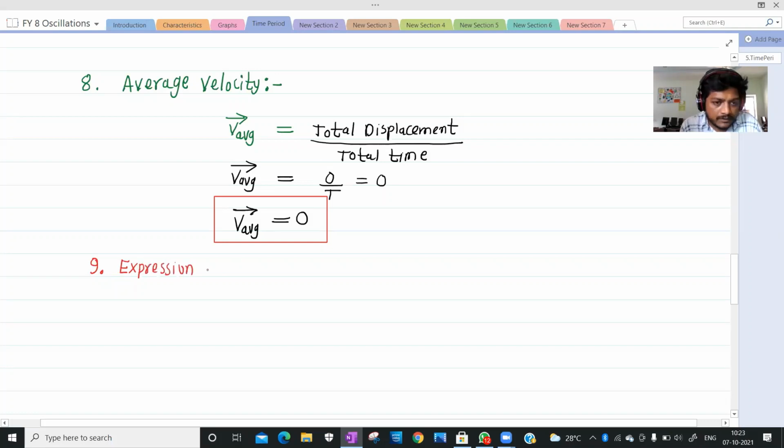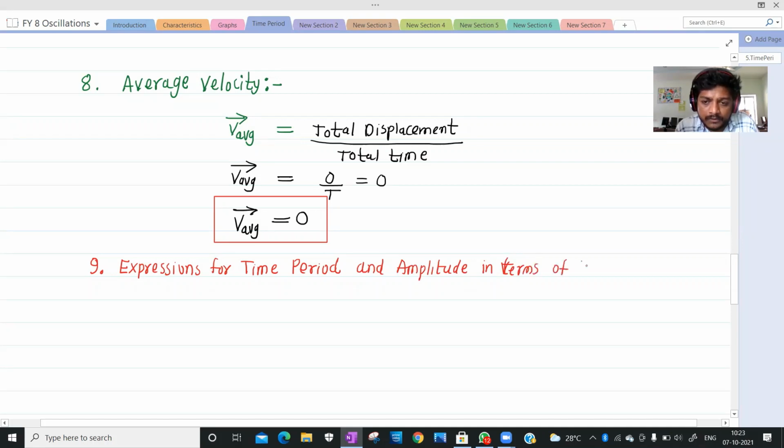Expression for time period, and expression for time period and amplitude. Amplitude in terms of what? In terms of V maximum and A maximum.